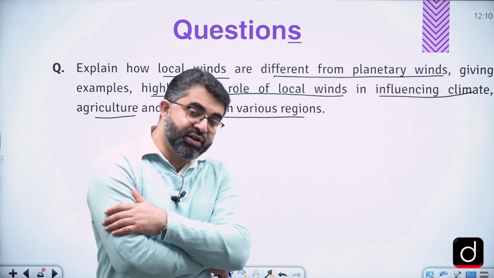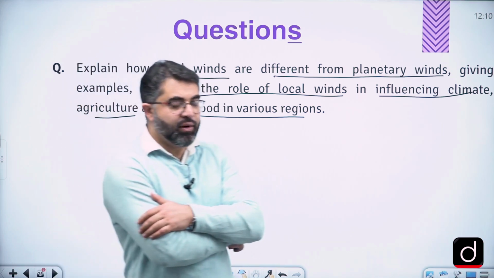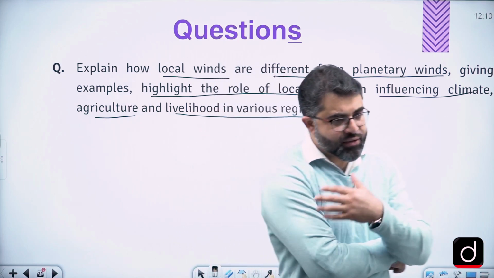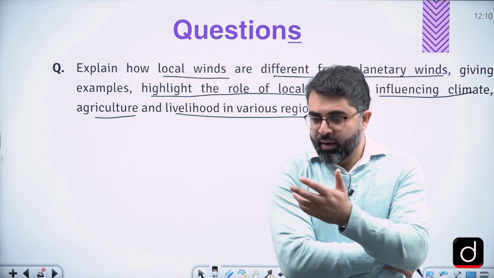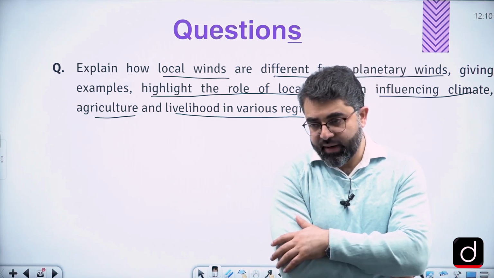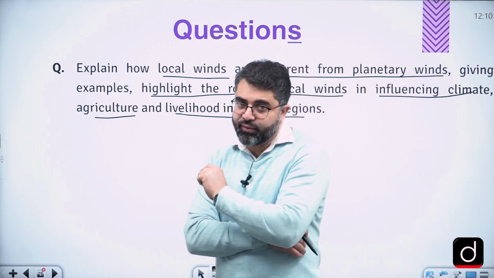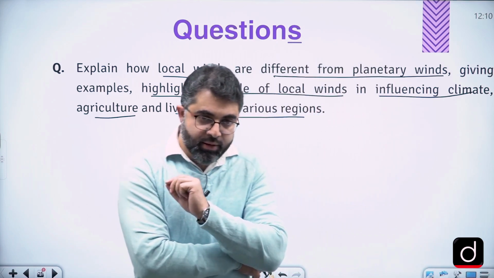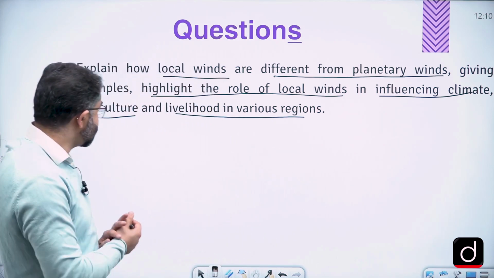Local wind is an issue for general studies. A lot of people in general studies do not emphasize the local winds. Trade winds, westerlies, easterlies are studied in detail, then seasonal winds are also studied, monsoon and all that, it is clear, but local winds is one thing that we need to emphasize. So let's see what all we can write in such a question.